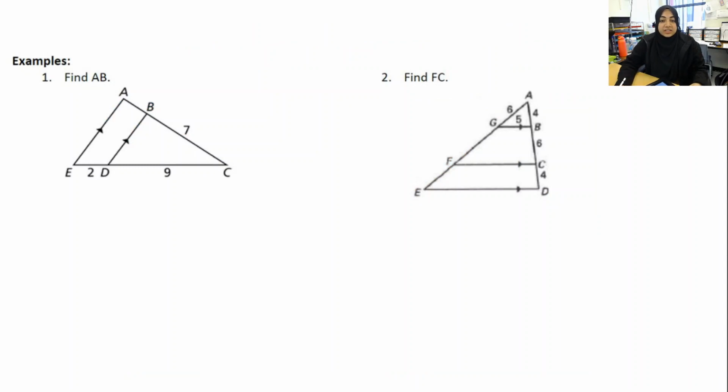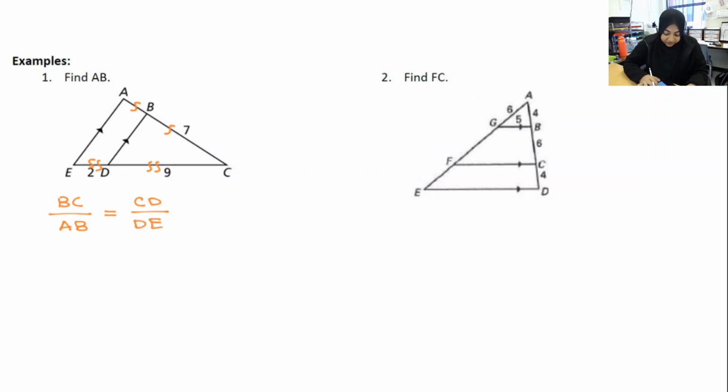So example 1 just says find AB. Now I see my 2 triangles that are overlapping, and I see that those 2 bases are parallel to one another. And since I know that, because of the triangle proportionality theorem, I can say that segment and that segment are similar, and this segment is similar to this segment. So I can use that same proportionality theorem at the top, and I can say that BC over AB equals CD over DE.